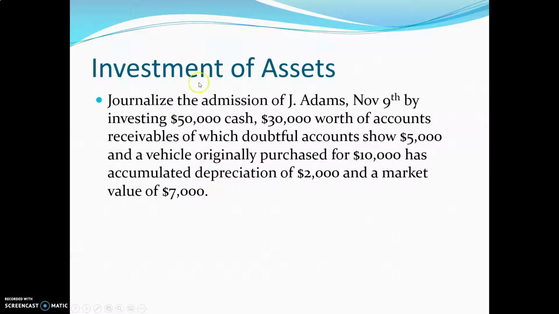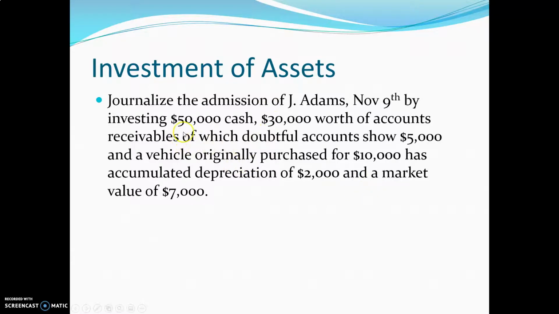Now here's another example. Investment of assets. Journalize the admission of J. Adams, November 9th, by investing $50,000 cash, $30,000 worth of accounts receivable, of which doubtful accounts show $5,000, and a vehicle originally purchased for $10,000 that has accumulated depreciation of $2,000 and a market value of $7,000. This is pretty complicated. Some parts are pretty straightforward, but some are a little bit more complex. Pause the video and see how you would do the transaction.